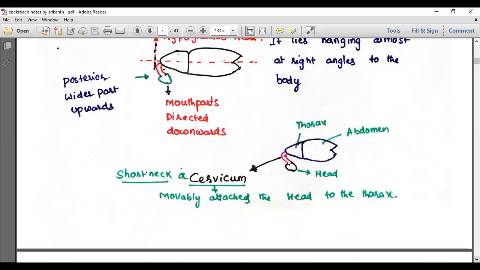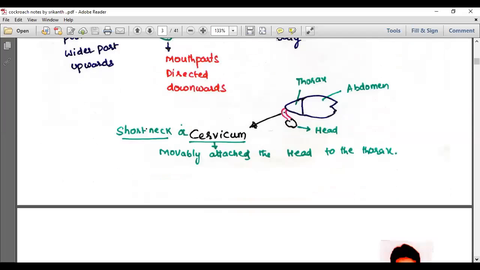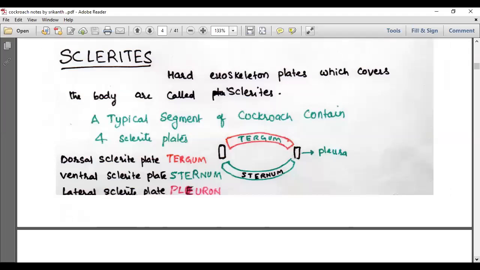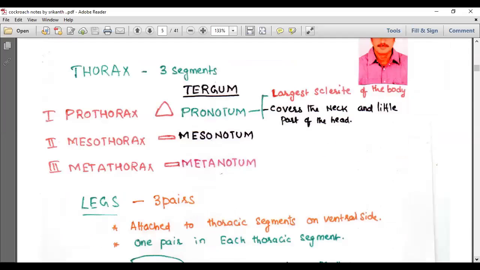I am going a little faster here because we have completed this in earlier classes, but for the new students' sake, we are doing a small revision. Now let's talk about the head region.